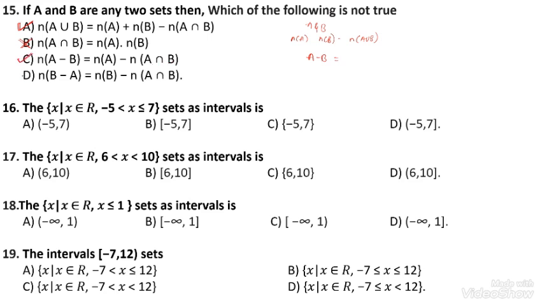Similarly for B, this is also a true statement. The option number B is the wrong statement.